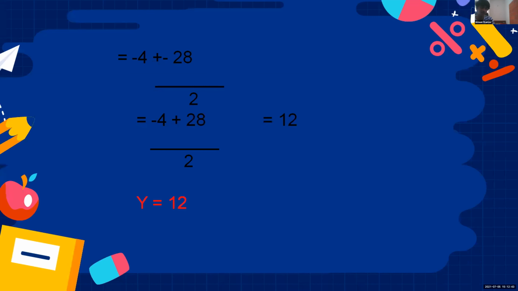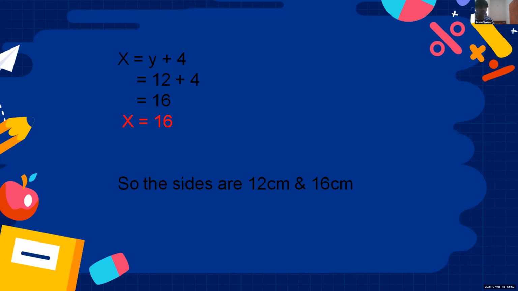The side of one square is 12. And next, to find x, we can just substitute the value of y in the formula we got before. So x is equal to y plus 4, that is 12 plus 4, that is 16. So x is equal to 16. So the sides are 12 centimeter and 16 centimeter. That's all about this question.